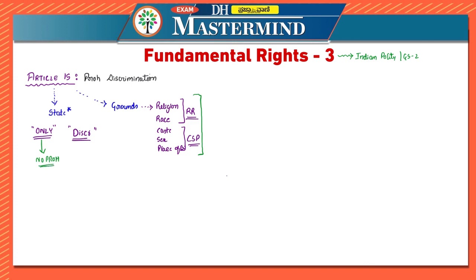So an individual cannot be discriminated by the state on the grounds of religion or race or caste or sex or place of birth or any of these which is given. This is said by Article 15. If you are reading from the recommended textbook, this is the explanation there. Now, if you are reading directly from the Constitution, then we have to see that it is mentioned in Part 3 of the Constitution. This is very important. And this comes under right to equality.